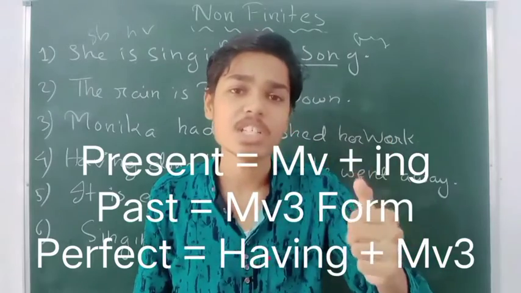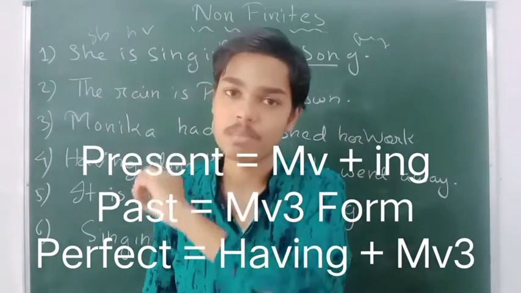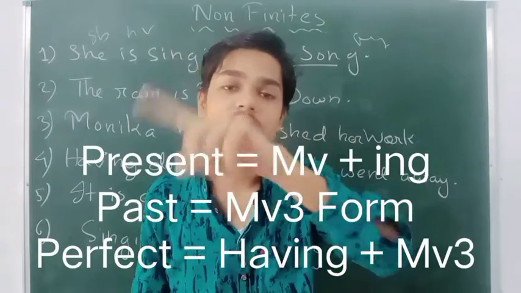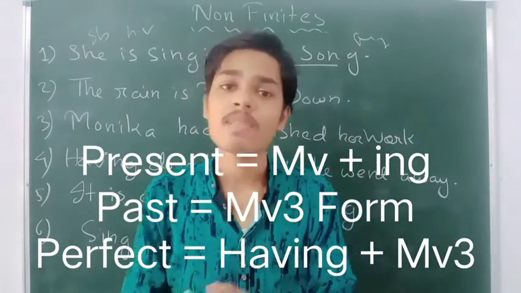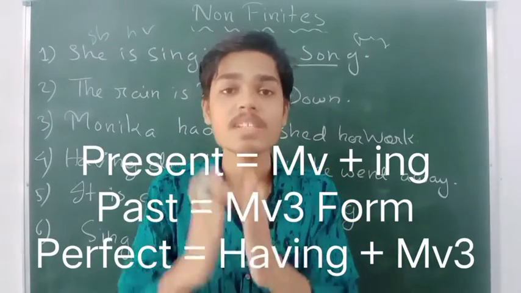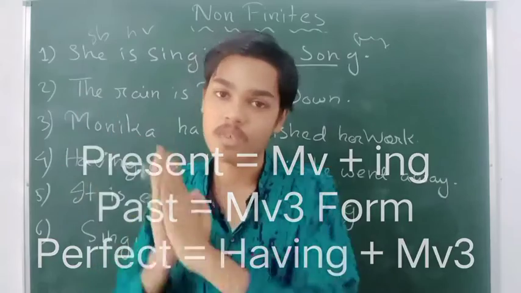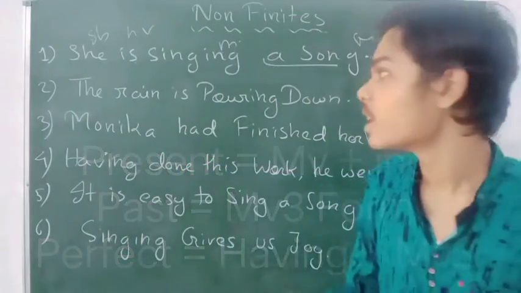Second is the past participle, meaning using the main verb's third form in a sentence. And the perfect participle means having plus the main verb's third form. Let us take an example.